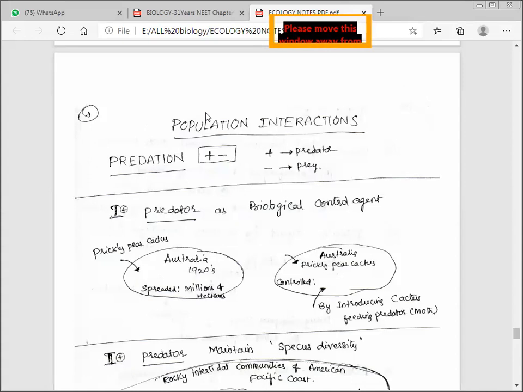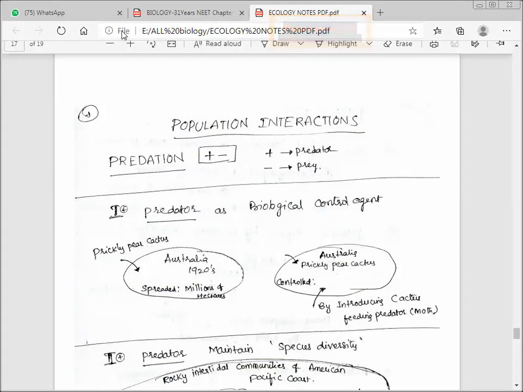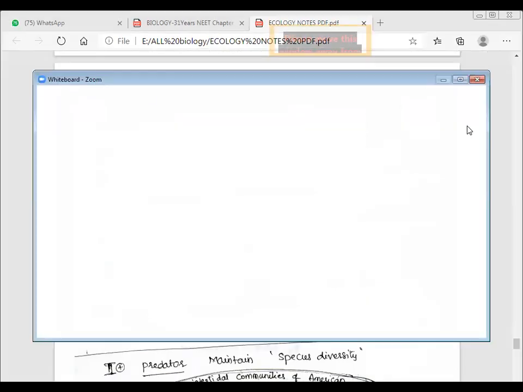So, when it comes to population interactions, can you think of any natural habitat on the earth that is inhabited by just a single species? Is there anything like that? Only one species present, where there is no other species? No, we can't say that, because interactions are very common in a particular ecosystem. So there is no such habitat, and such a situation is unimaginable.